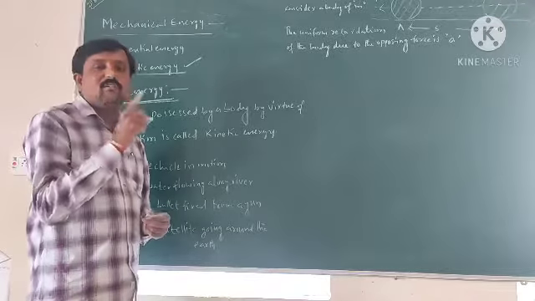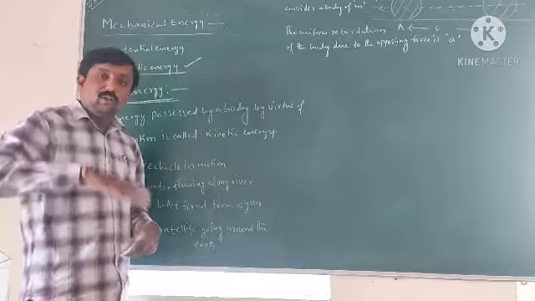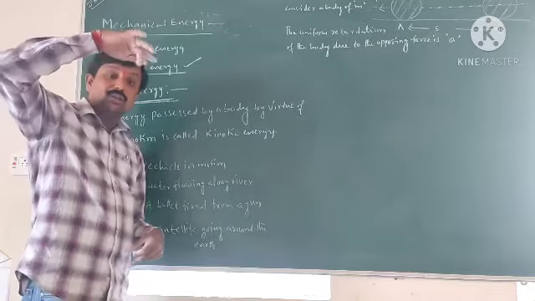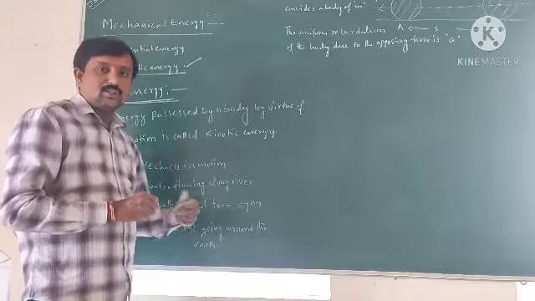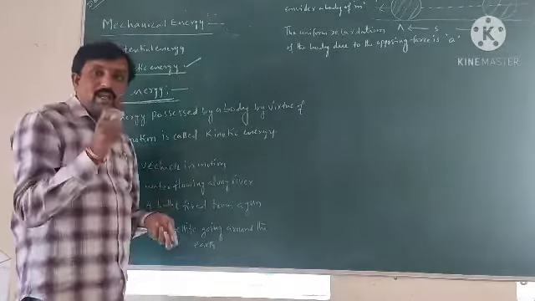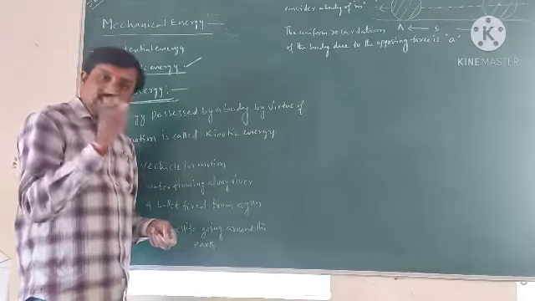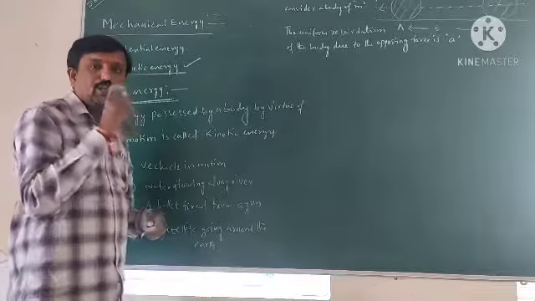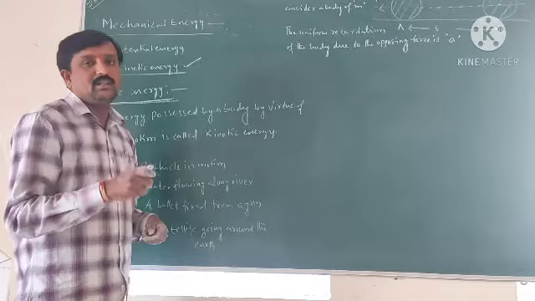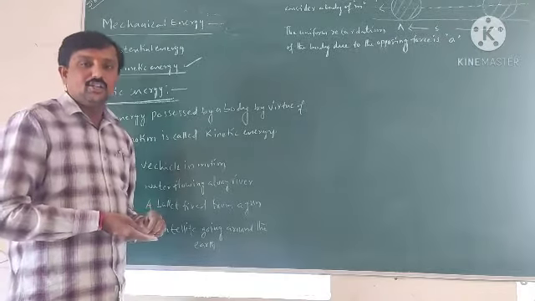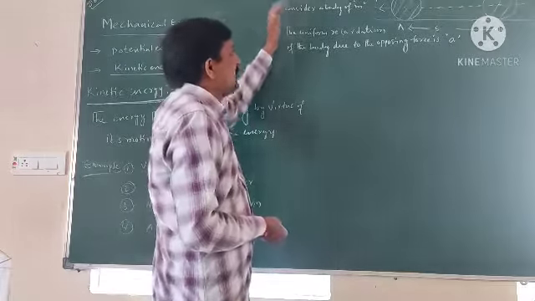The electron is revolving around the nucleus, so the electrons have kinetic energy. Flying birds have both potential energy and kinetic energy. Okay? Understood? So if a body has motion or velocity, it has kinetic energy. The energy possessed by a body by virtue of its motion is called kinetic energy. So, the expression for kinetic energy.